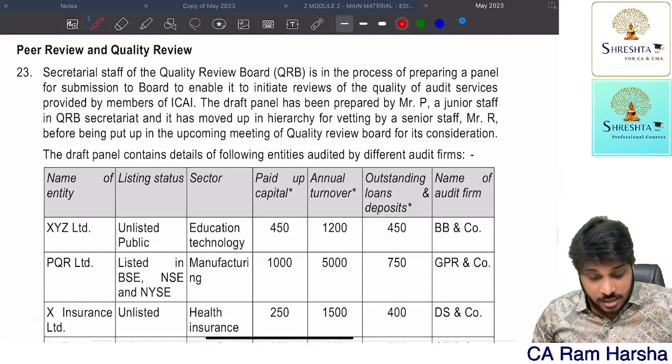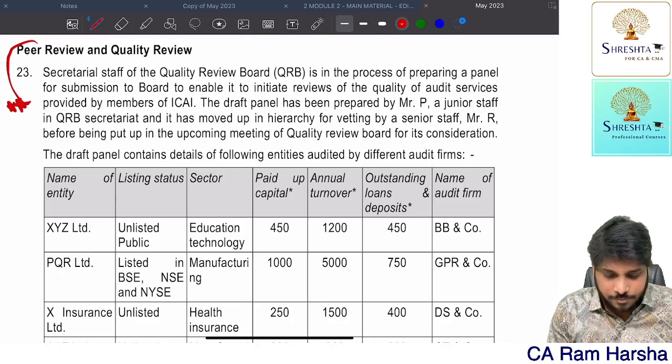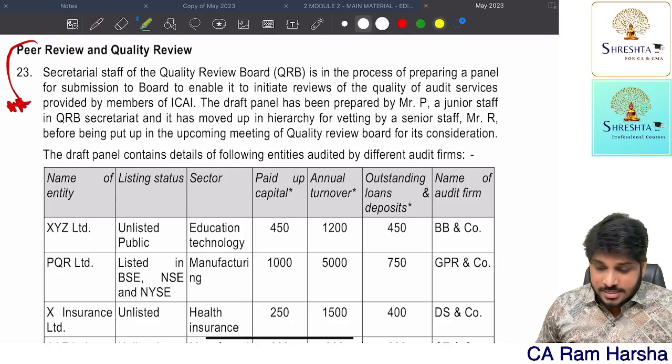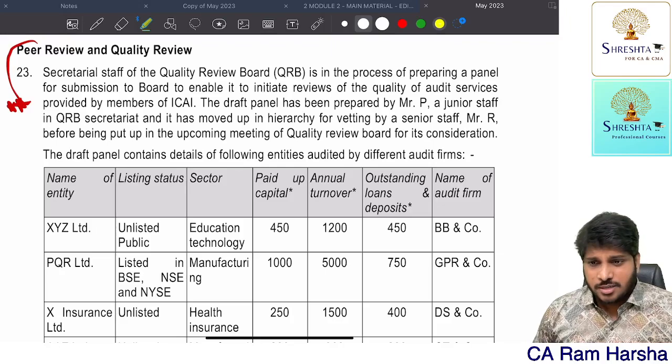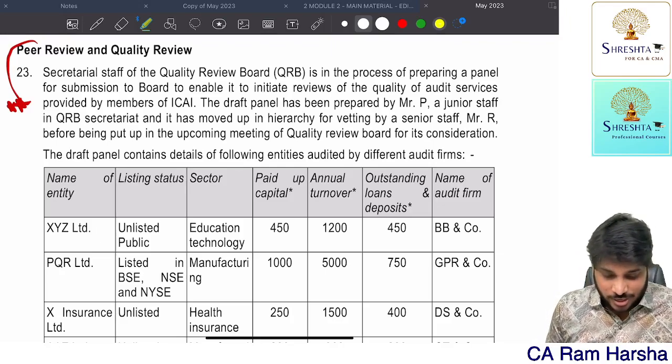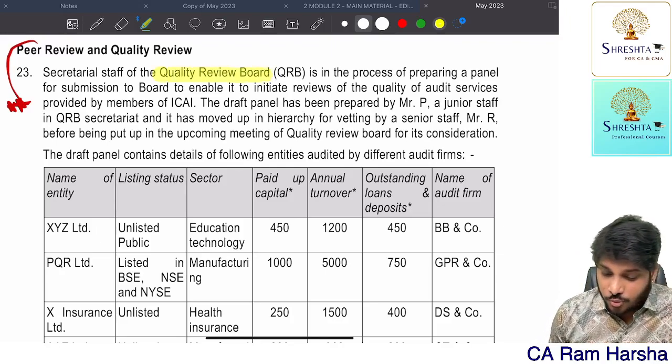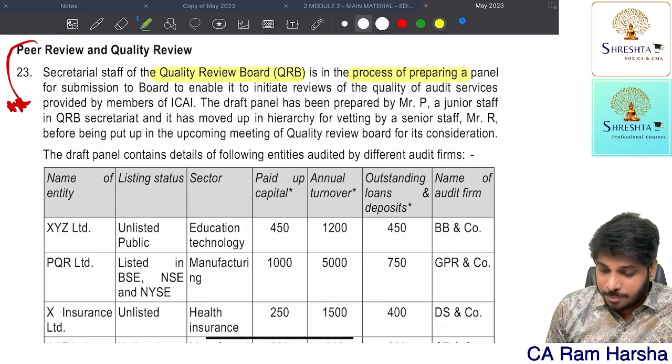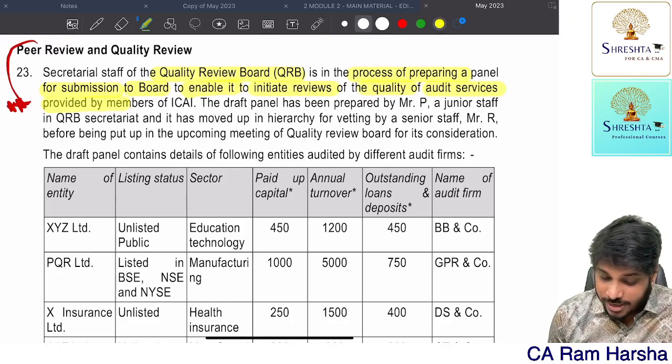Okay, now let me focus on the peer review question. Secretarial staff of the Quality Review Board is in the process of preparing a panel for submission to the Quality Review Board to enable it to initiate reviews of the quality of audit services provided by members of ICAI.